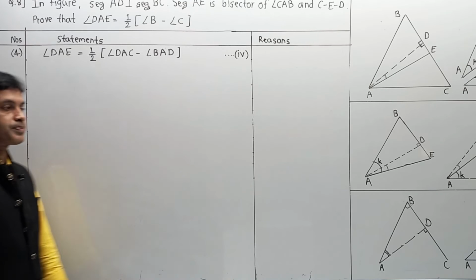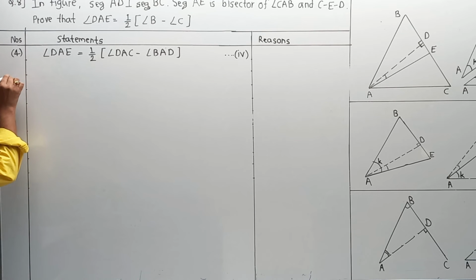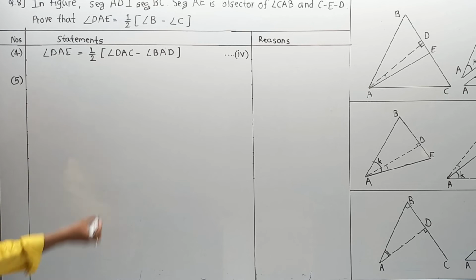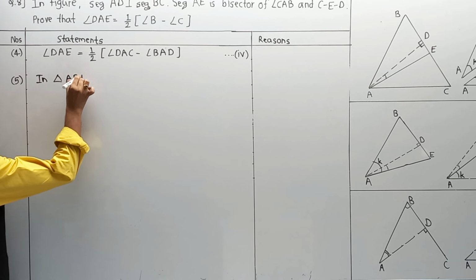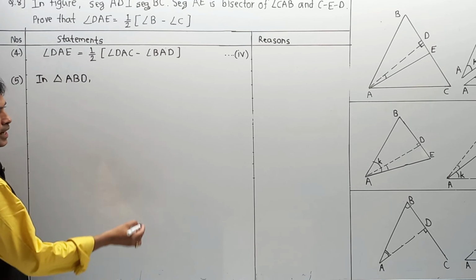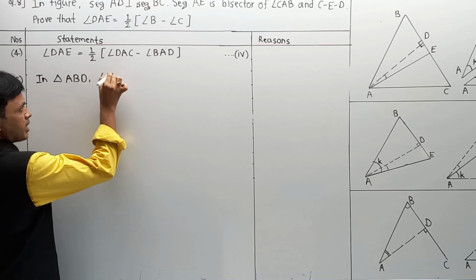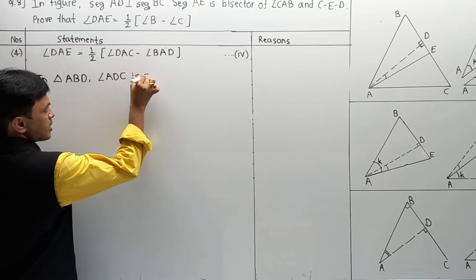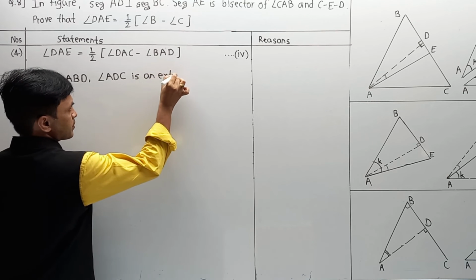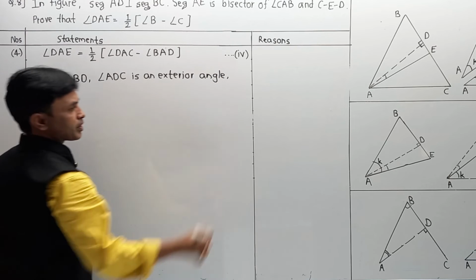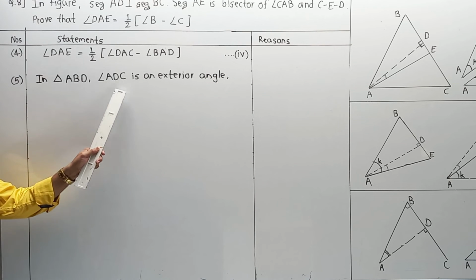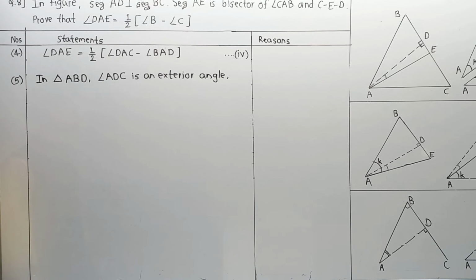So the part is part 5th. In triangle ABD, here angle ADC is an exterior angle. Therefore, we know that the value of an exterior angle is equal to the sum of 2 remote interior angles, making that part in terms of application.